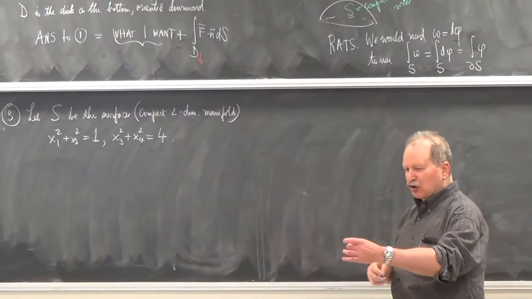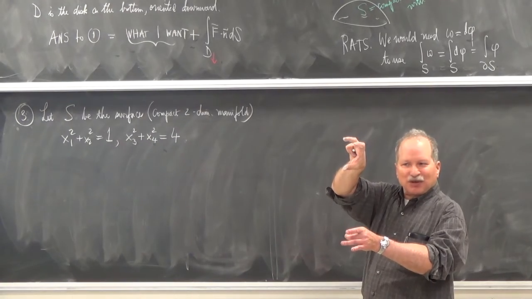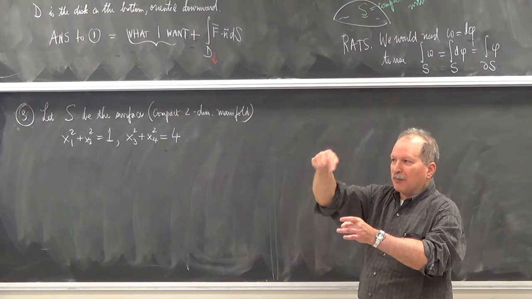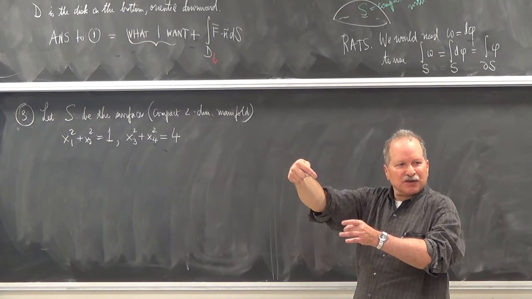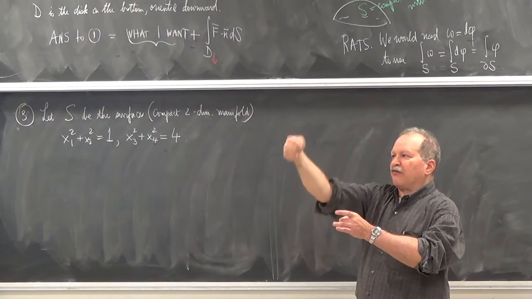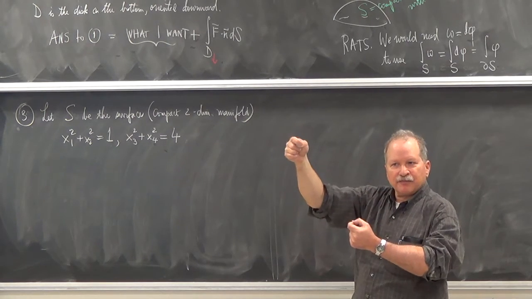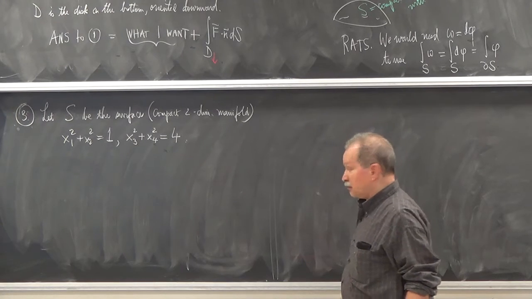So I have a circle in the x1, x2 plane, and I have a circle in the x3, x4 plane. And I'm looking at points that are given by point in the first circle, comma, point in the second circle. Do you all see why that's a 2-dimensional manifold? 1 degree of freedom for this point, 1 degree of freedom for this point. So ordered pairs gives you 2 degrees of freedom. It's not discs. They're circles. Okay?